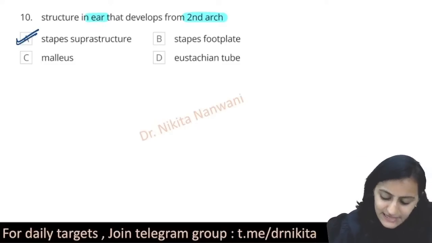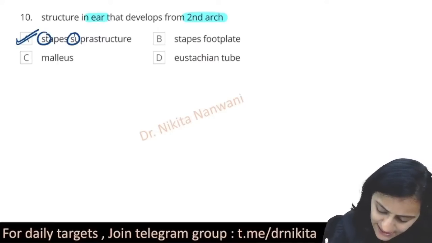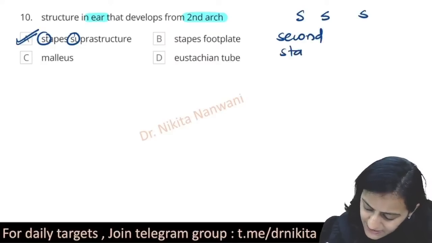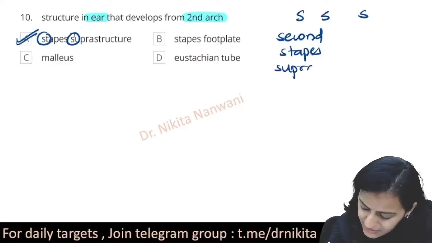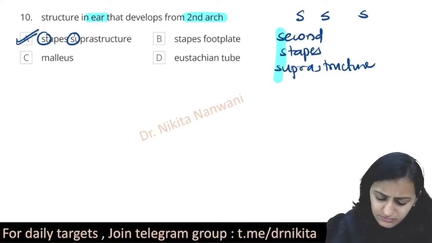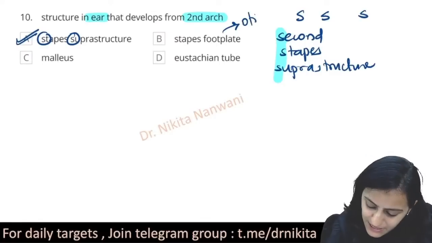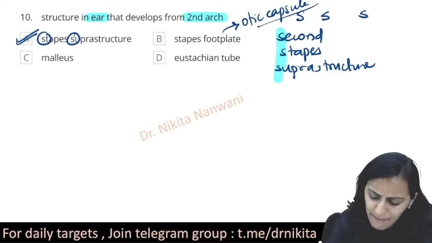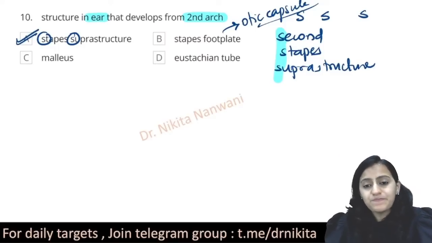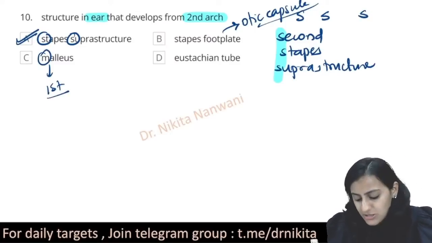Second arch se aata hai stapes suprastructure. So remember S. That means from the second arch we have the stapes suprastructure, not the foot plate. Okay, it is not the foot plate. From where the foot plate is coming? The foot plate, very good Santan, the foot plate is coming from the otic capsule, which basically forms the bony labyrinth. Okay. Now, malleus. The arch of M is the first arch. So, malleus comes from the first arch.